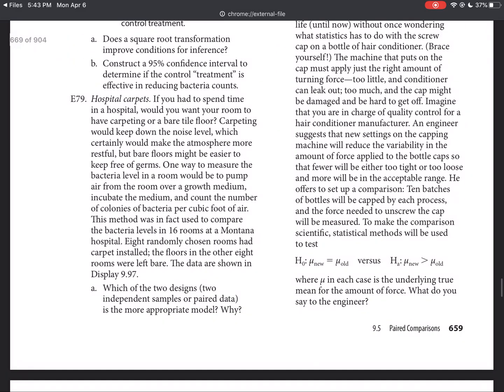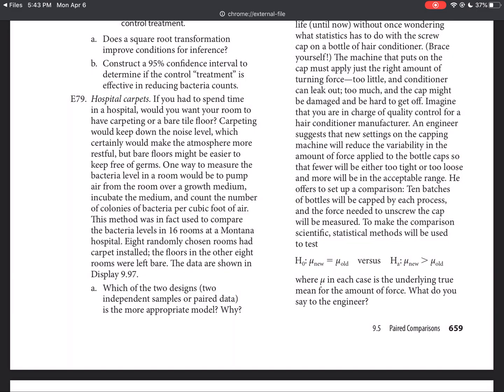So, hospital carpet. It says if you had to spend time in a hospital, you would want your room to have carpeting or bare tile floor. Carpeting would keep down the noise level, which would certainly make for the atmosphere to be more restful, but bare floors would be easier to keep free of germs. One way to measure the bacteria level in a room would be to pump air from the room over a growth medium, incubating the medium, and counting the number of colonies of bacteria per cubic foot of air. The method was in fact used to compare the bacteria levels in 16 rooms at a Montana hospital.